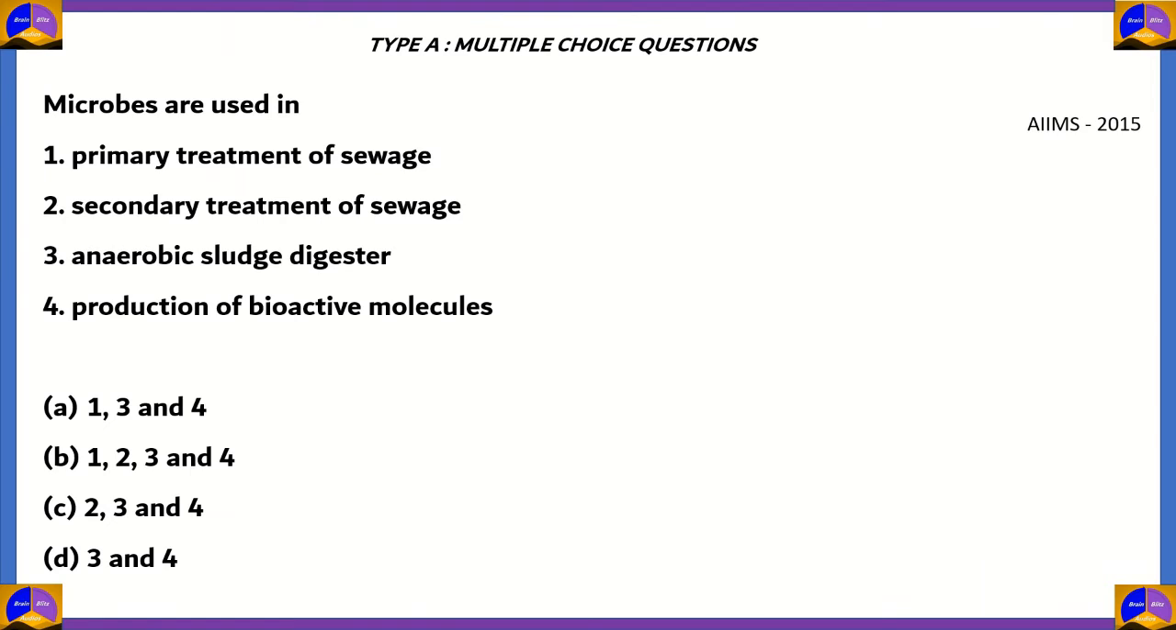Now, let's look at this question. Microbes are used in 1. primary treatment of sewage, 2. secondary treatment of sewage, 3. anaerobic sludge digester, 4. production of bioactive molecules. Now, among the four statements, primary treatment of sewage is incorrect because primary treatment usually contains physical processes. So therefore, any option with statement 1 would be incorrect. So that means options A and B are incorrect.